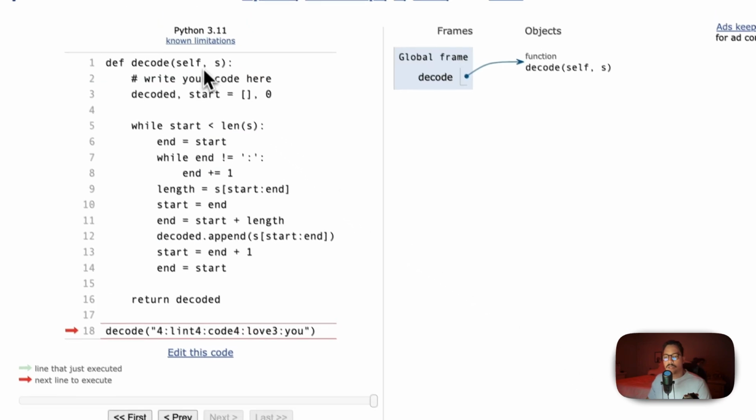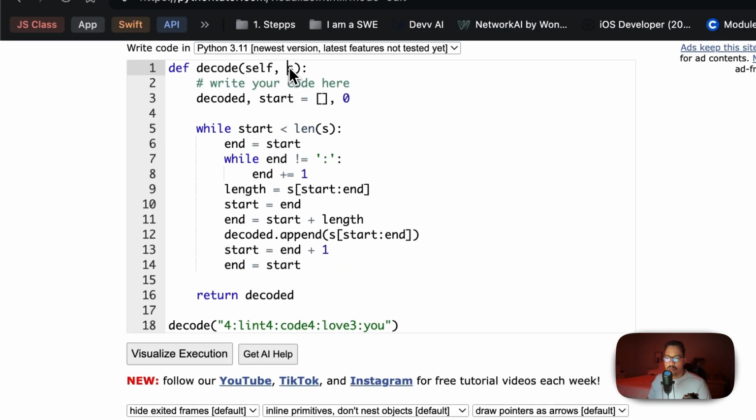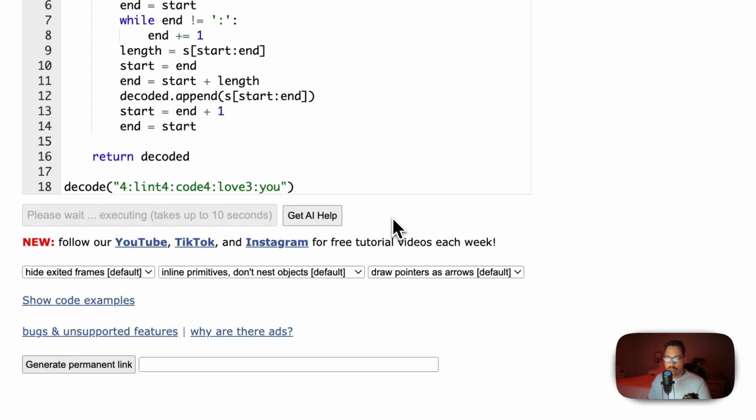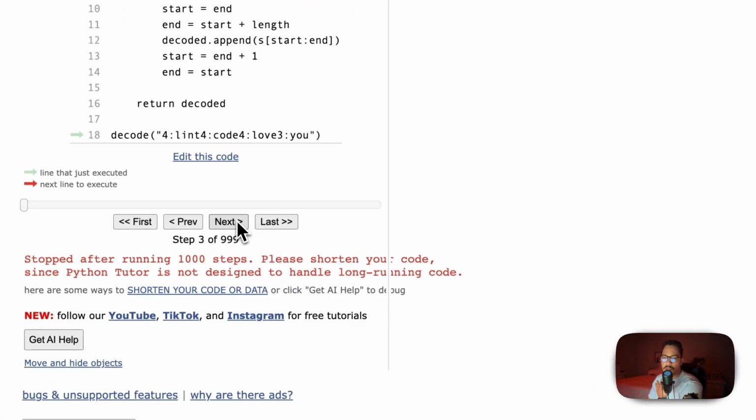Missing. Okay. Gotcha. This is not going to work here. I've got to take the self keyword out. Now that should work. But yeah, no, I'm definitely having a while loop going too long. This thing was like, hey, we can't run your code for that long. So let's go into the start.